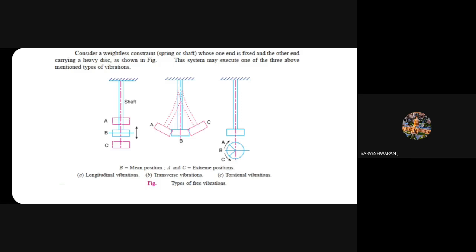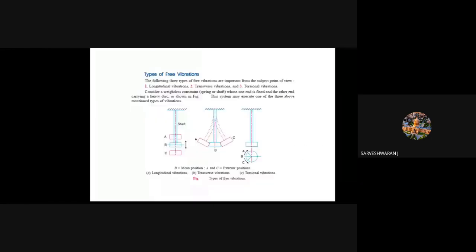And the third one is called torsional vibration. This is a rotating one. A good example for torsional vibration is a ball tied in a thread; when it rotates, that is called torsional vibration. These are the types of free vibrations.